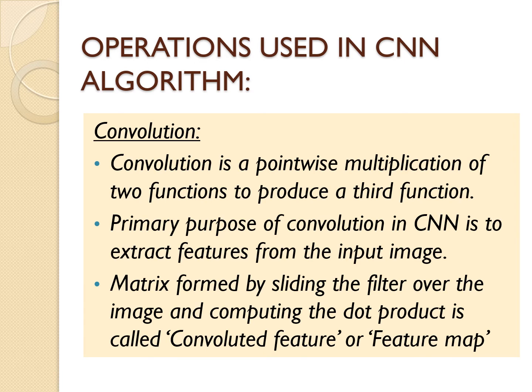Coming to the operations used in a CNN, there are many operations, mainly convolution. Convolution is the pointwise multiplication of two functions to produce a third function. Here, convolution means the pointwise multiplication of the input image with the filters to produce the output, which is called a convolved feature or a feature map.